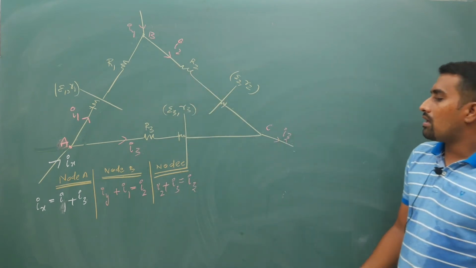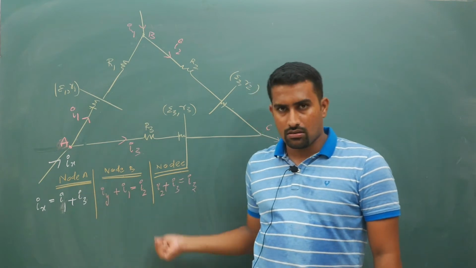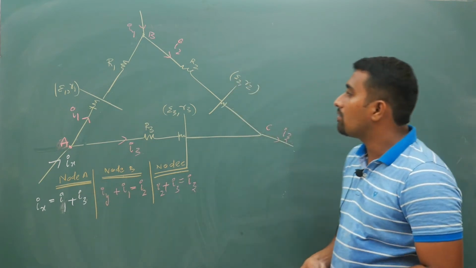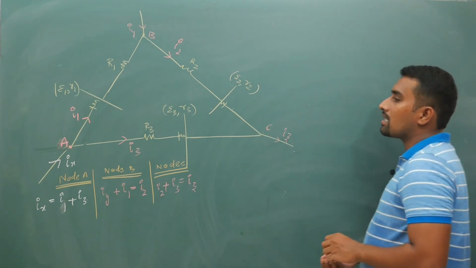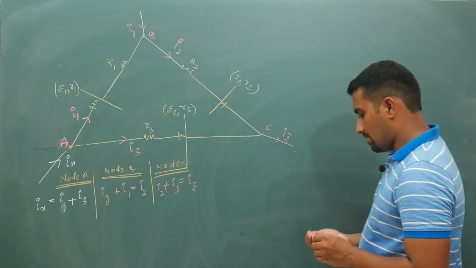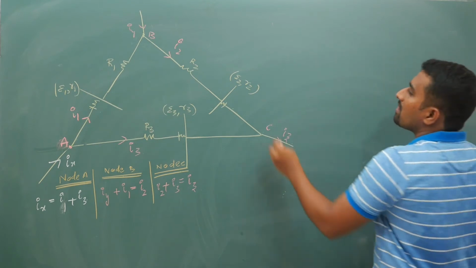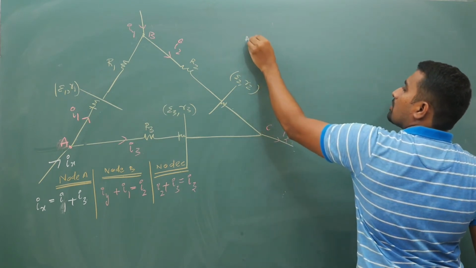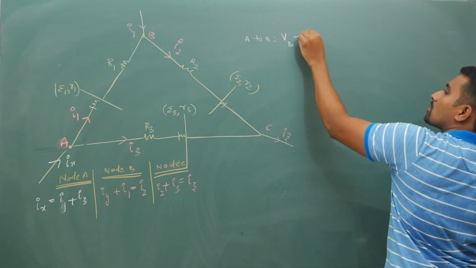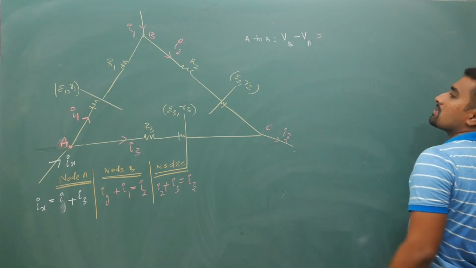So now I have applied Kirchhoff's first law. Now before I apply Kirchhoff's sign convention, I will try to calculate the potential difference between A and B. Now if you travel from A to B, I told you, you are going to get destination potential minus source potential, VB minus VA.